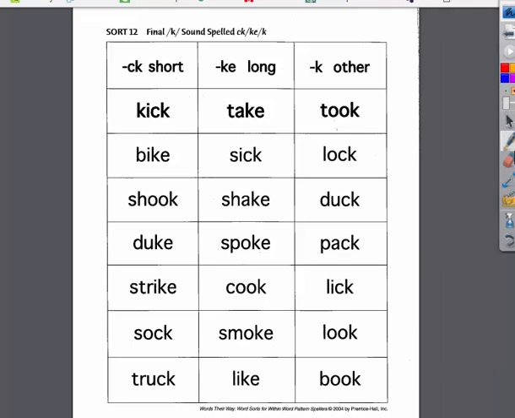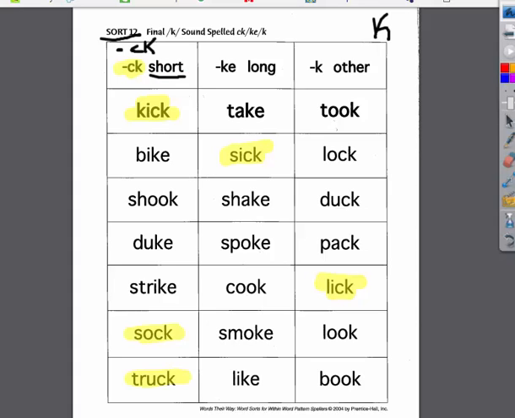Alright, so today we're going to be working on within words sort 12, and you're going to be working on that final k sound. So some ways that we make that k sound is with a ck, like in kick. We also hear that k in sock, truck, sick. Do we see any more? You should see one more in this last column, lick. So when I have ck at the end, it's going to make a k sound. We call this a short k sound, like a C in cat makes.